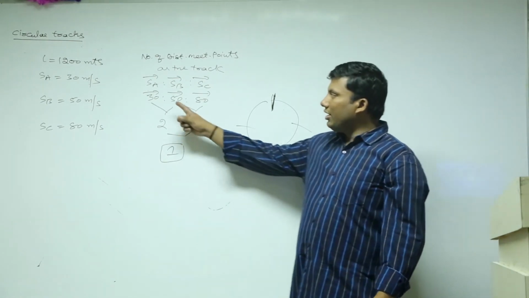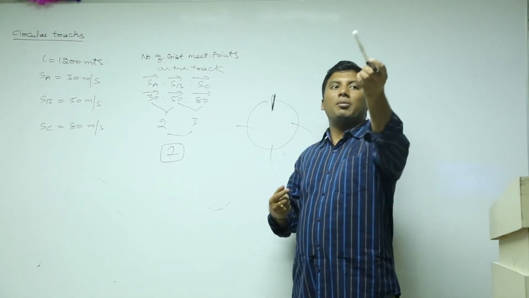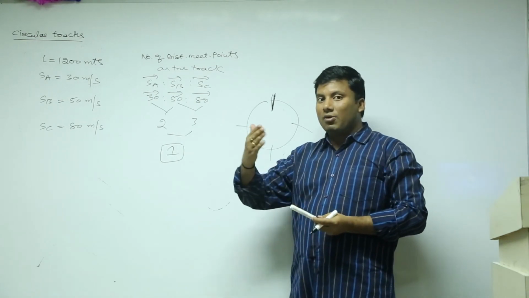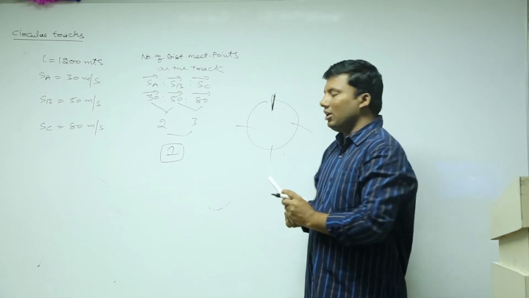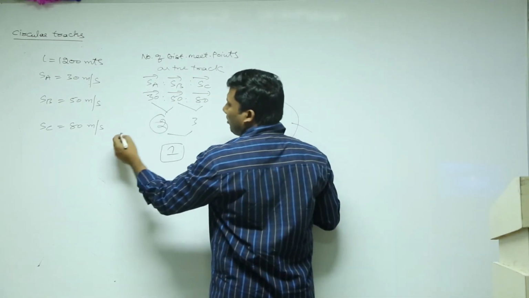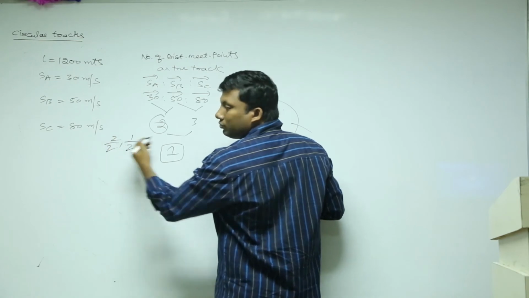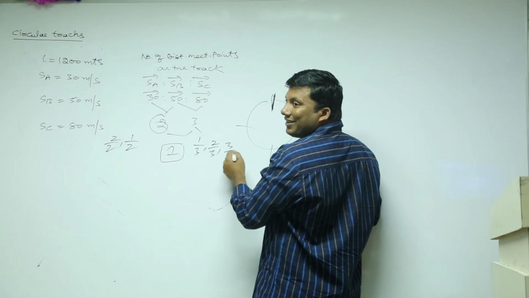Right? 3 and 5 is 2 meeting points: starting point and diametrically opposite. 5 is to 8, 3 meeting points. 3 equal distances means 1 by 3, 2 by 3, 3 by 3. You look at it like this. 2 is nothing but 1 and a half, or 1 and 2 by 2. 3 meeting points is 1 by 3, 2 by 3, 3 by 3.